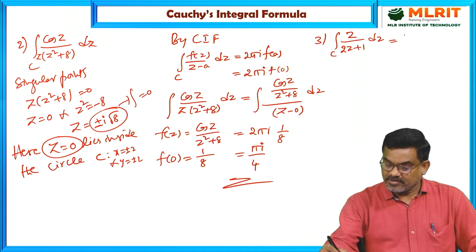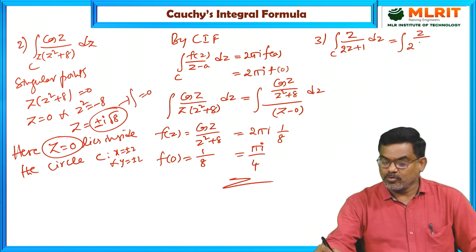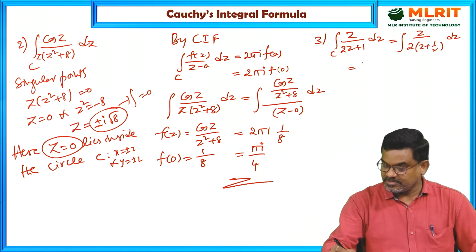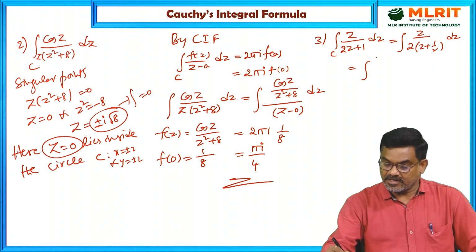So here, first, equating the denominator to 0, the function is 2z plus 1. So again the line integral over C of z by 2z plus 1 dz. Here take 2 common, z plus 1 by 2, dz. So this is the line integral of z by 2 by z plus half.